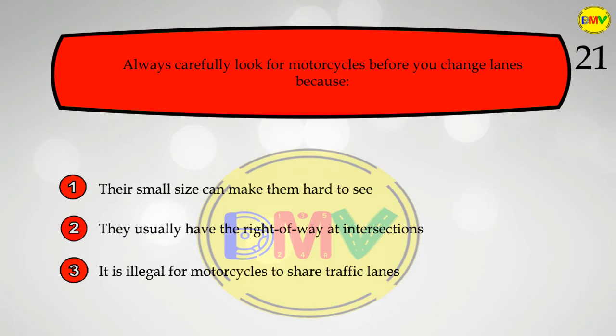21. Always carefully look for motorcycles before you change lanes because: 1. Their small size can make them hard to see. 2. They usually have the right of way at intersections. 3. It is illegal for motorcycles to share traffic lanes.